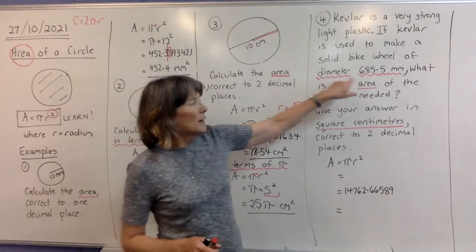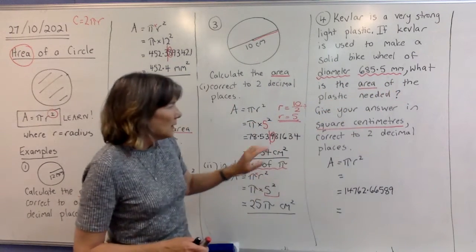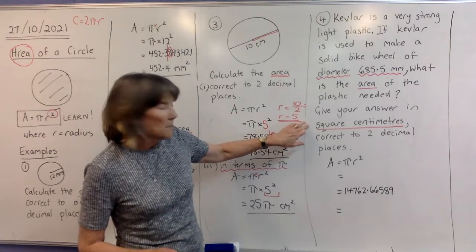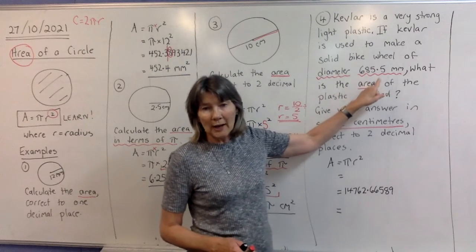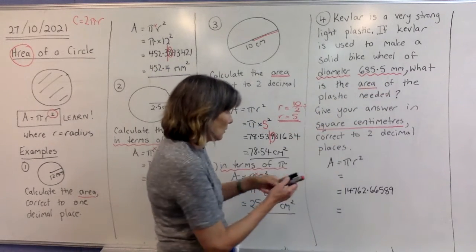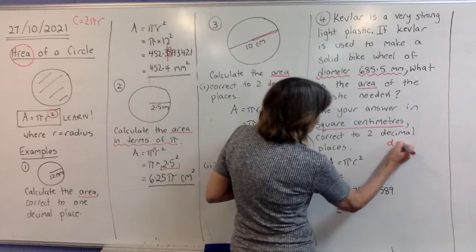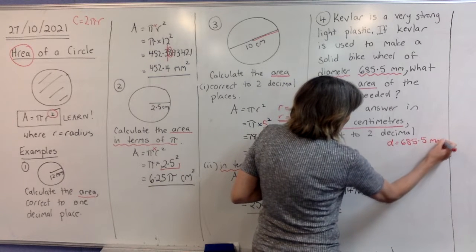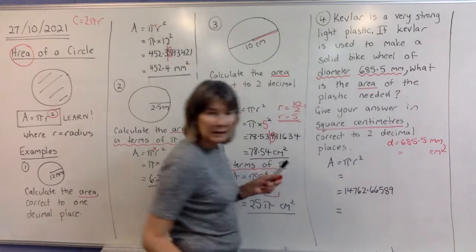The important thing here is they've given you a diameter. Now, the answer that they want is in square centimetres. So the first thing we're going to do is take this and change it to centimetres. Okay, so if we get our diameter of 685.5 millimetres, we want to change that straight away to centimetres.